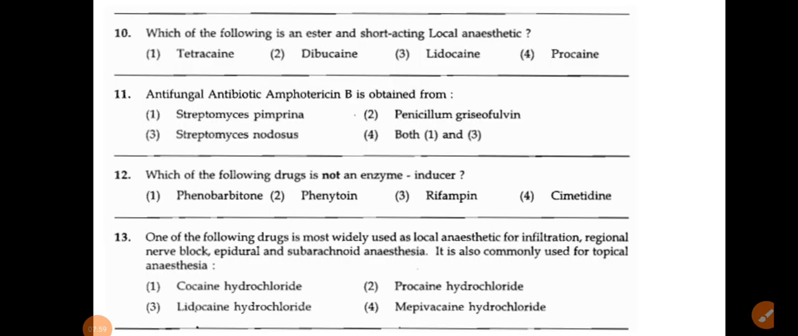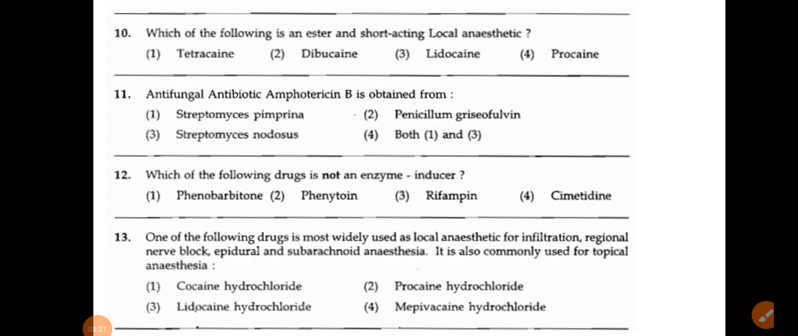Next question, the 10th one: which of the following is an ester and short acting local anesthetic? The question comes from the local anesthetic topic, again from pharmacology. Tetracaine, dibucaine, lidocaine and procaine. So here are two different things. First one is the ester local anesthetic, and the second one is that it is short acting, right? Firstly you have to remember which one is the ester and which one is the amide link.